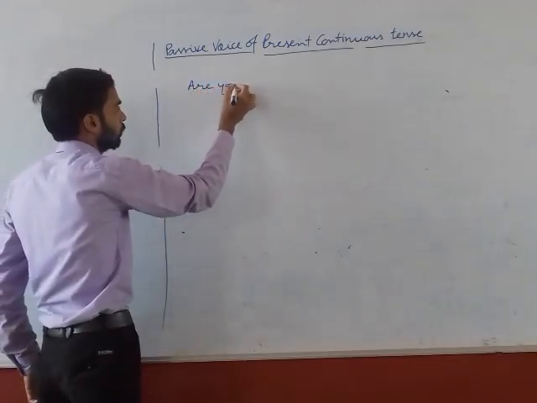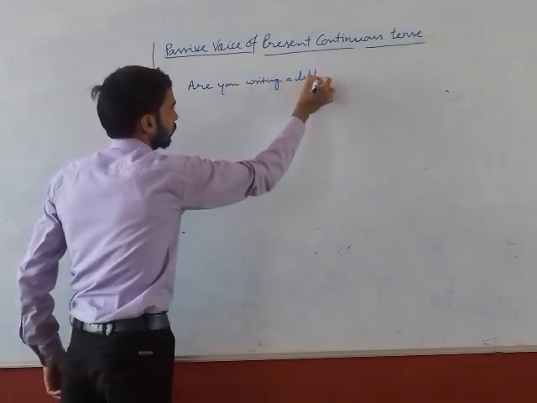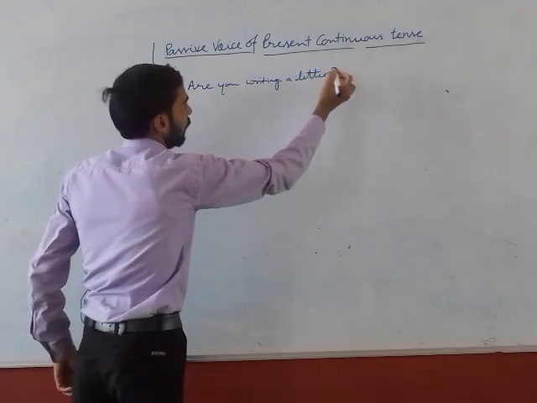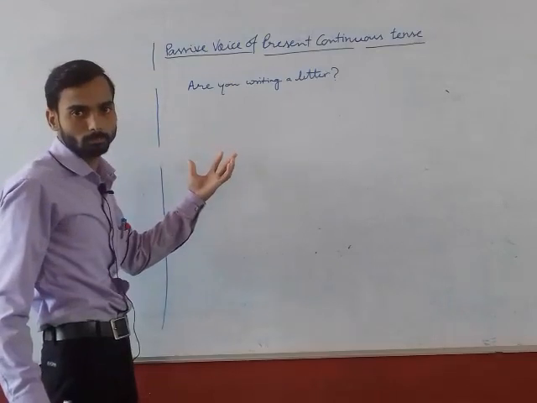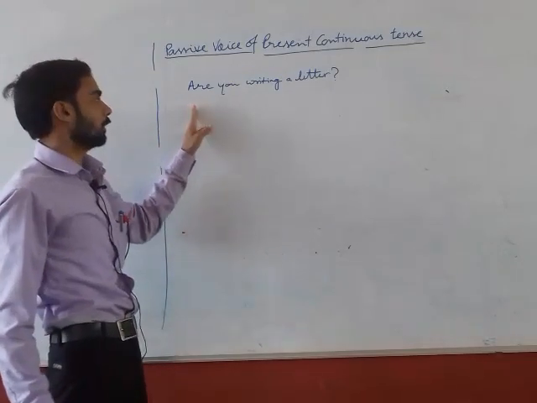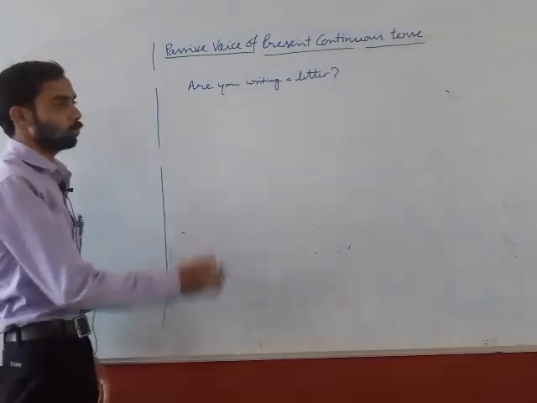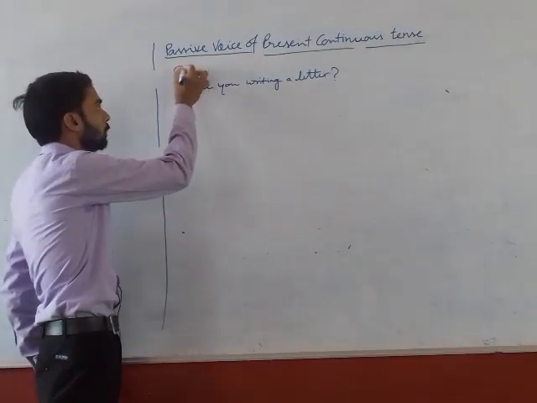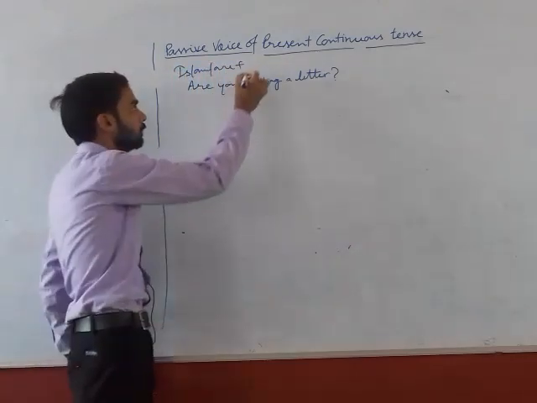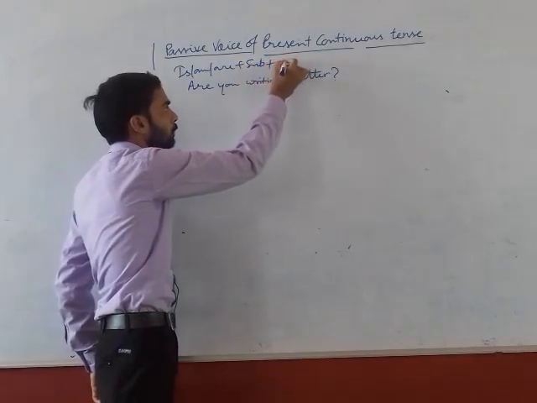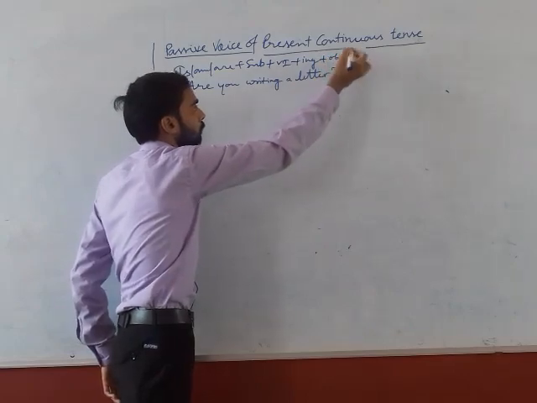Are you writing a letter? Interrogative type 1. We know that there are two types of interrogative sentences: a sentence that starts with auxiliary verb and a sentence that starts with question word. What is the structure of this sentence? Is, am, are plus subject plus first form of the verb plus ing plus object plus question mark.